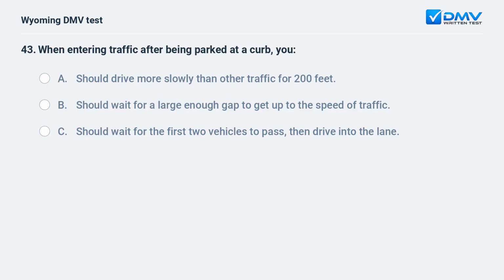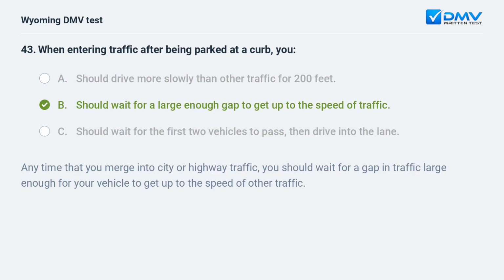When entering traffic after being parked at a curb, you A. Should drive more slowly than other traffic for 200 feet. B. Should wait for a large enough gap to get up to the speed of traffic. C. Should wait for the first two vehicles to pass, then drive into the lane. Any time that you merge into city or highway traffic, you should wait for a gap in traffic large enough for your vehicle to get up to the speed of other traffic.